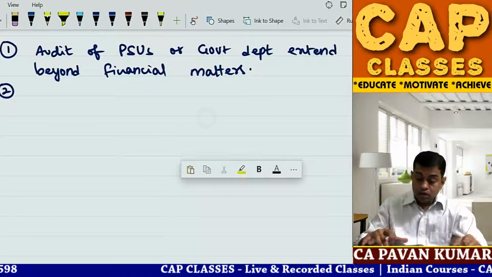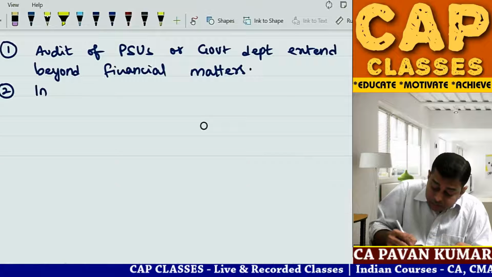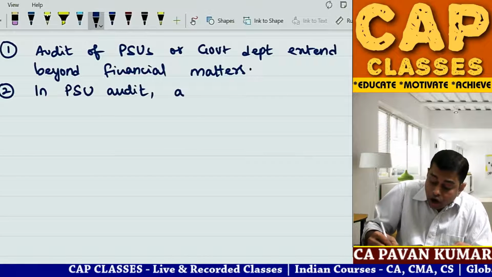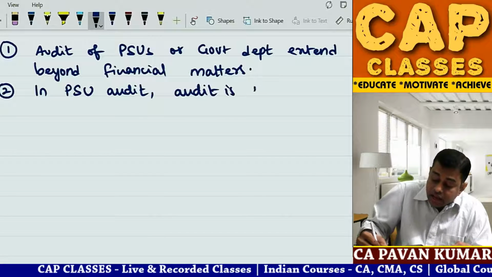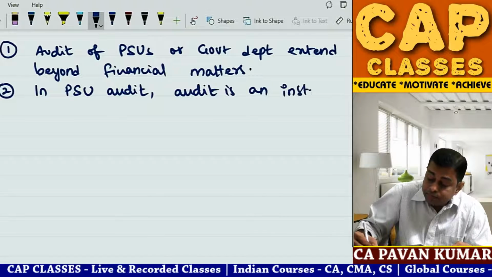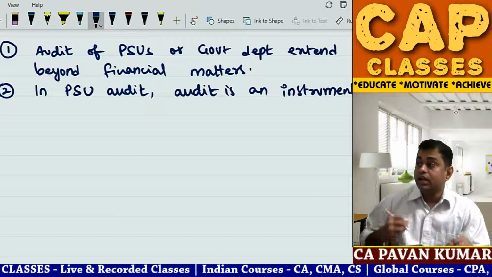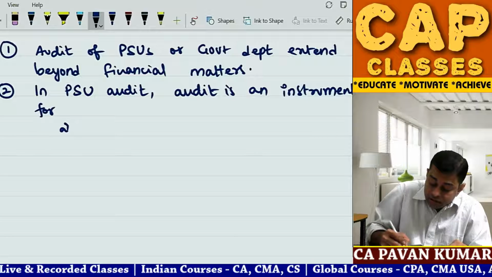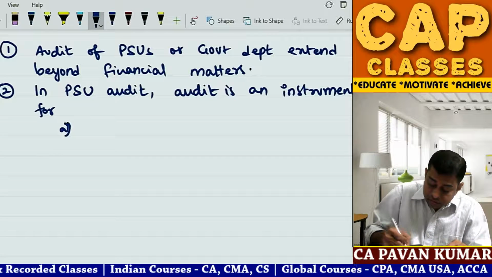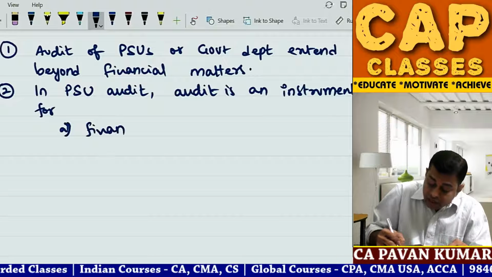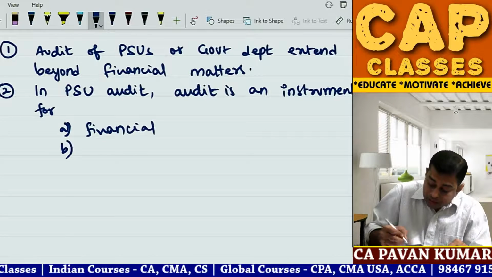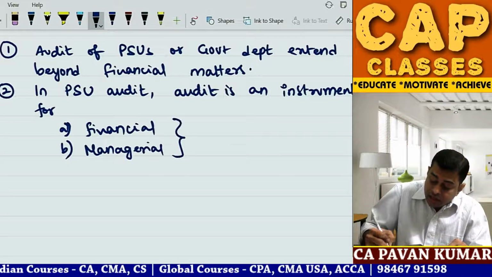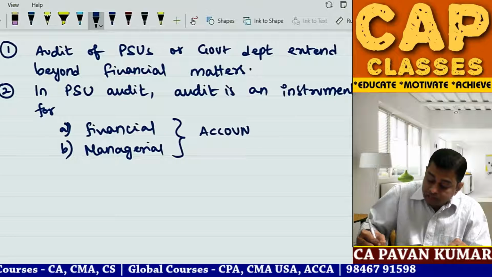Point number 2, in government audit or in PSU audit, audit is an instrument for A, financial, and B, managerial accountability.